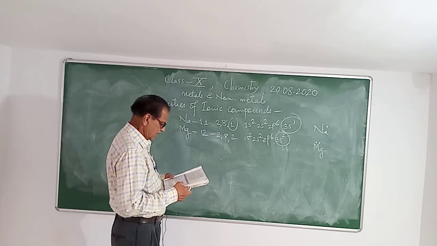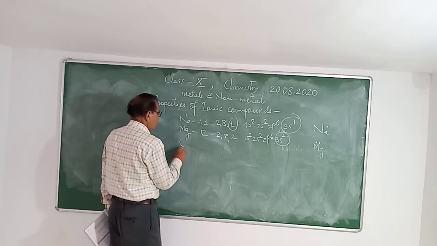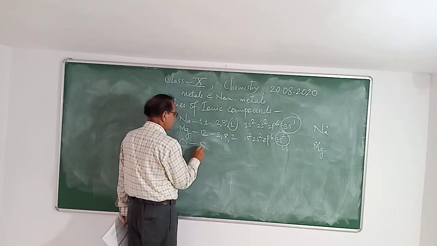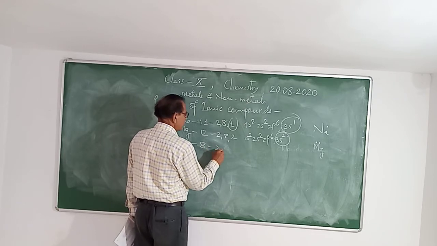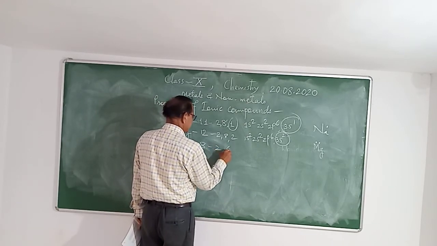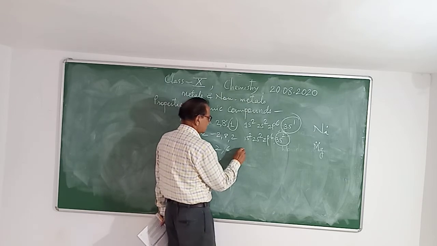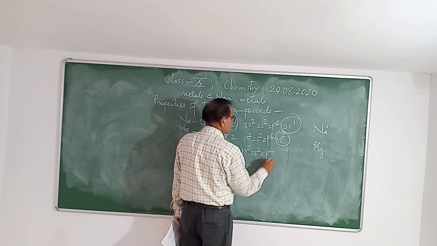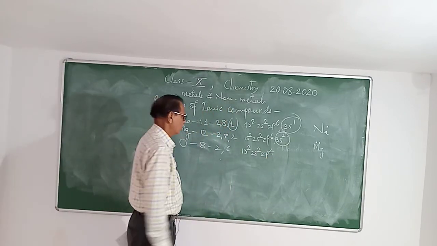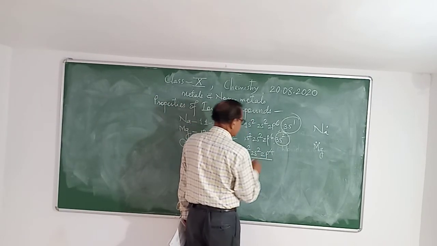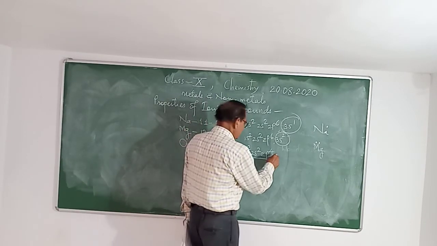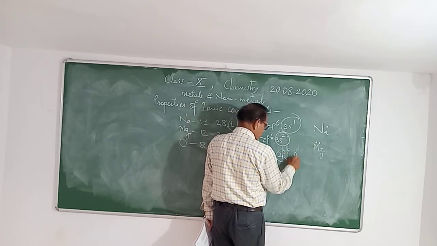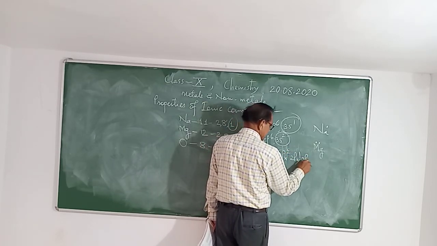And then oxygen, O. The atomic number of oxygen is 8, and 2, 6 is the electronic structure: 1s2, 2s2 and 2p4. So the outermost shell contains 6 electrons, and in 2p4 there is 2px2, 2py1, 2pz1.